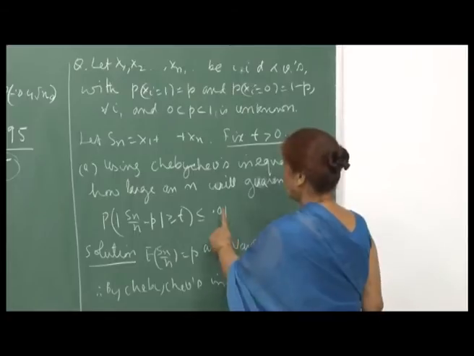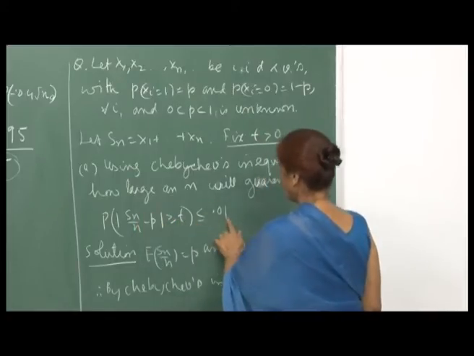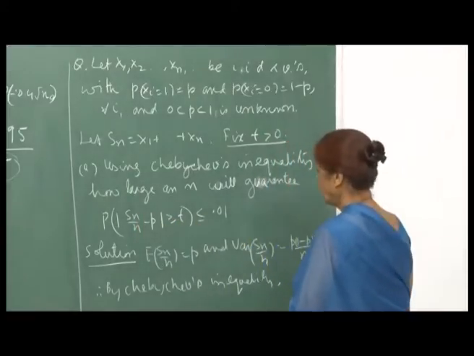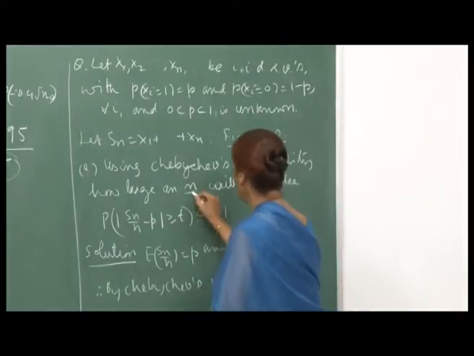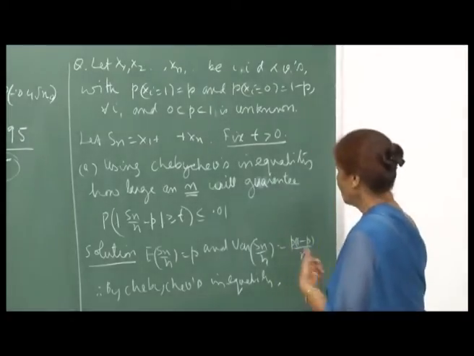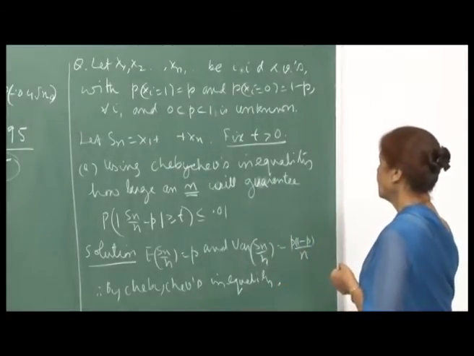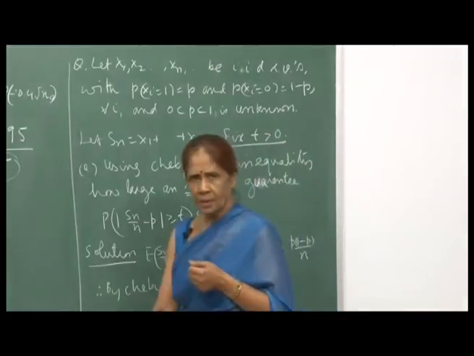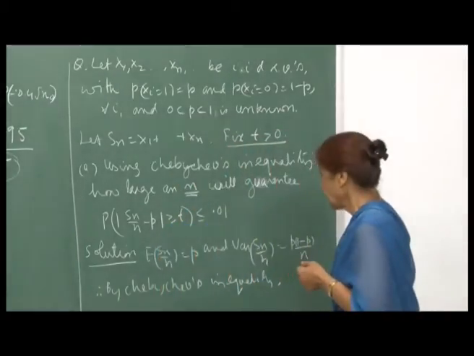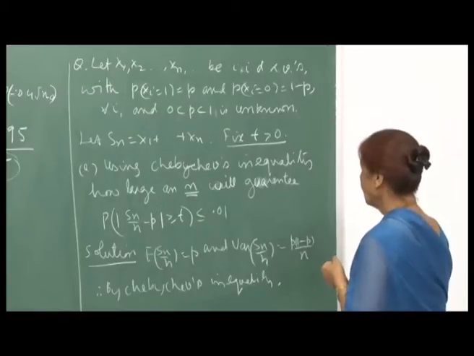So, given a t, you want this probability to be less than or equal to 0.01. We will now compare how large an n is needed. Chebyshev's inequality will give me a value of n, and the central limit theorem will also give me a value of n. So, we will compare the two values.